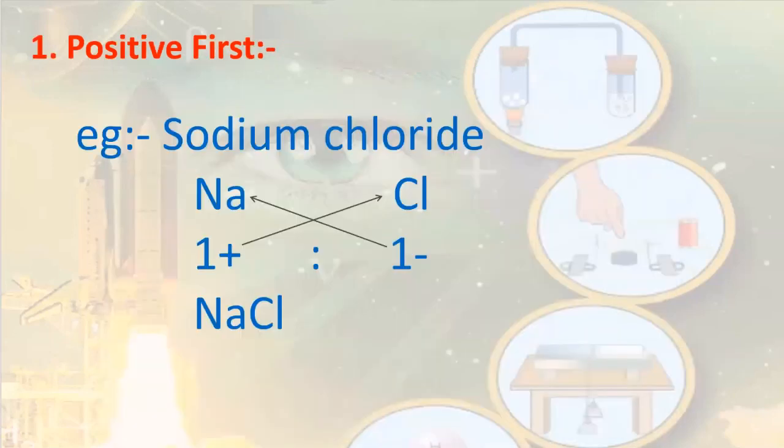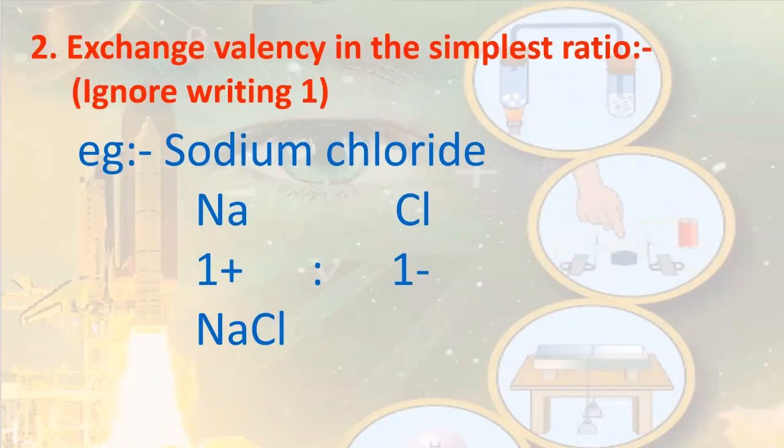Let us start. The first rule is positive first. In a chemical formula like sodium chloride, sodium forms a positive ion and chloride forms a negative ion. So sodium is always taken first and chloride after that. The second rule is exchange valency in the simplest ratio and ignore writing 1. Let's take the example of sodium chloride once again.